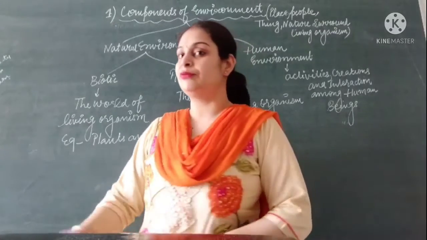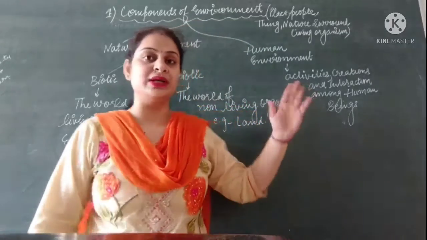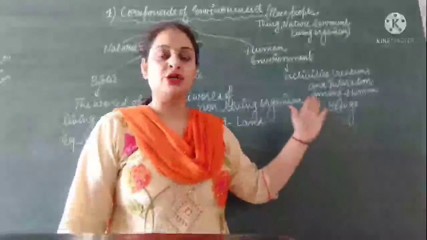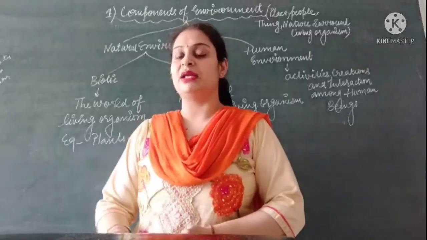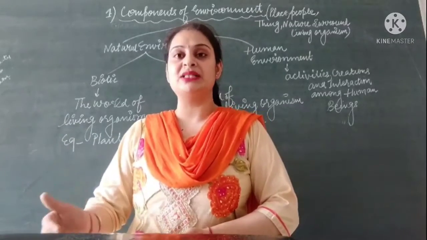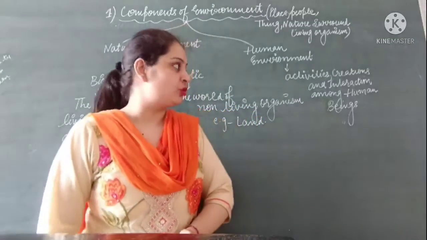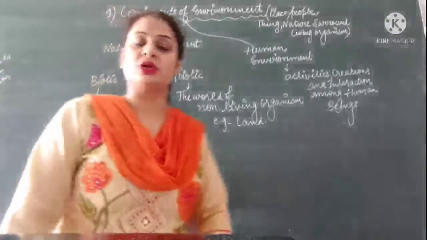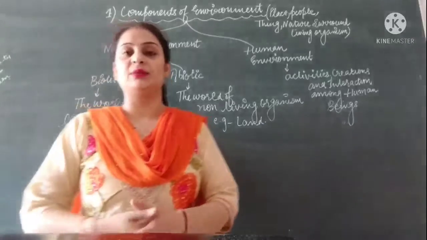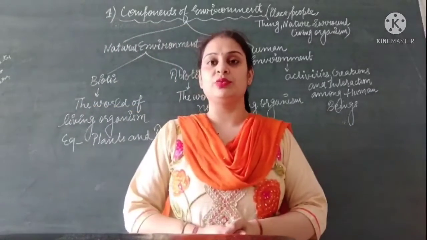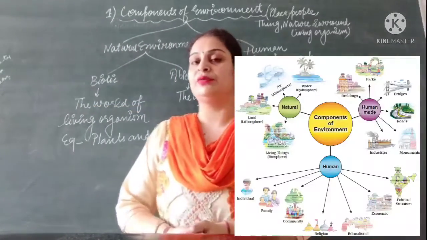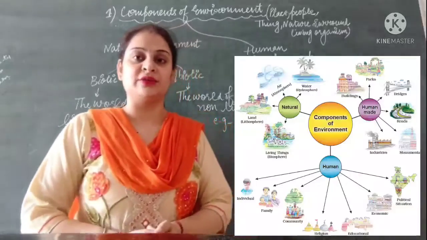So at that time, for using the land, different human activities are to be practiced, so that the natural environment can be used for its best use, right? So we call them the components of environment. As you all students have a diagram of components of environment in your books, in which the components of environment are categorized in three forms.